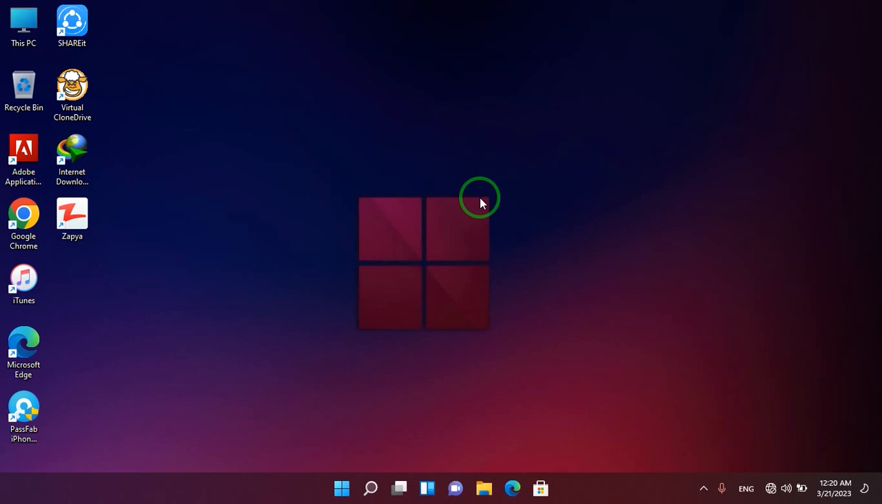Today, I'm going to show you how to disable Control Panel on every Windows, like Windows 11, Windows 10, or any other version. So let's get started.